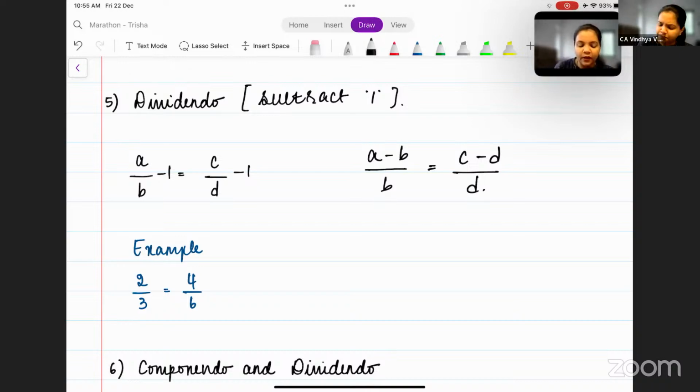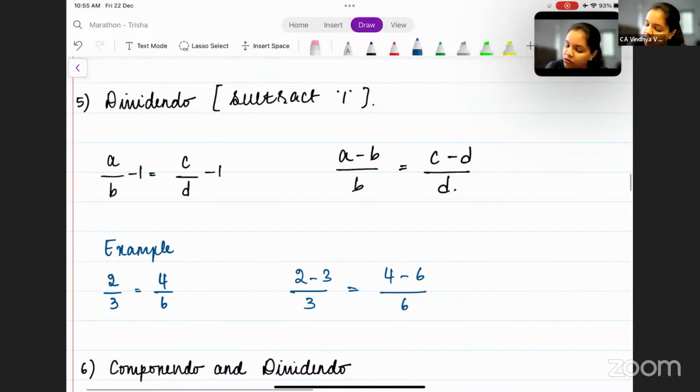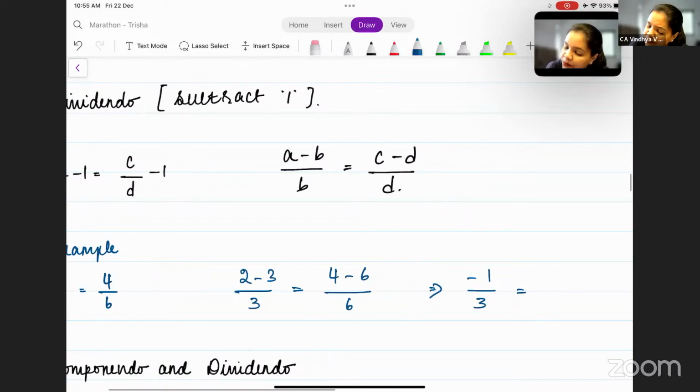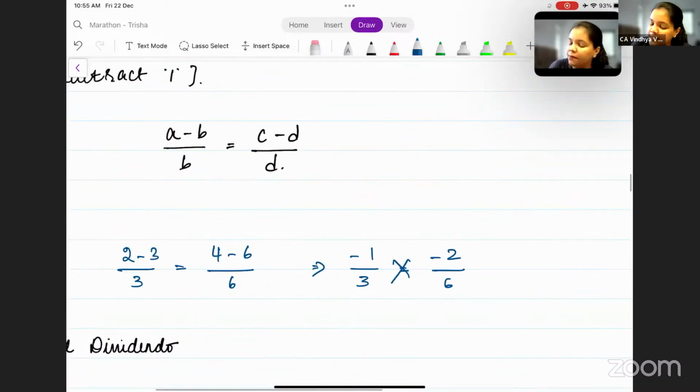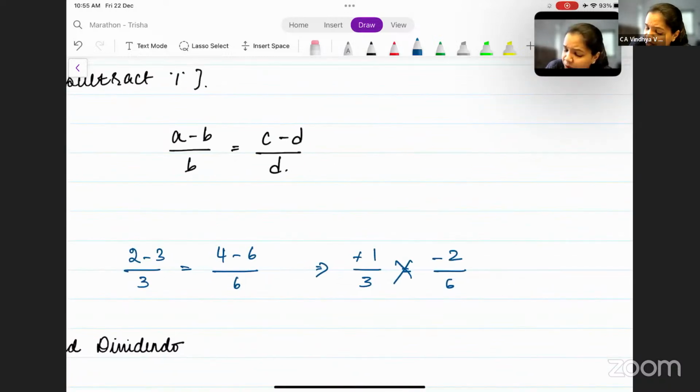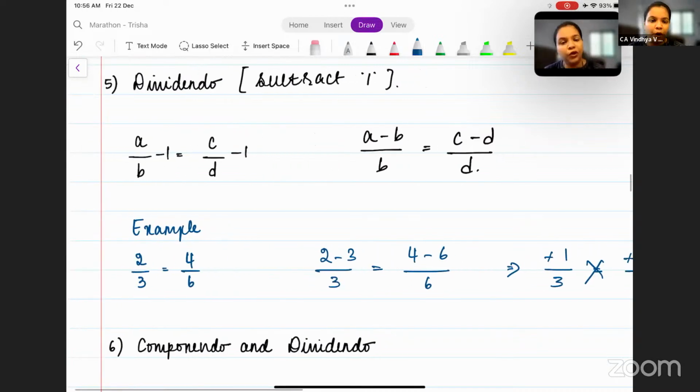Now, moving ahead, let's understand the example here. So you get 2 minus 3 whole divided by 3, and here 4 minus 6 whole divided by 6. If you solve this, you'll get minus 1 by 3 is equal to minus 2 by 6. Cross multiply this. Minus minus you can cancel. You will get 6 is equal to 6, which means they are in proportion to one another. This is your dividendo property.